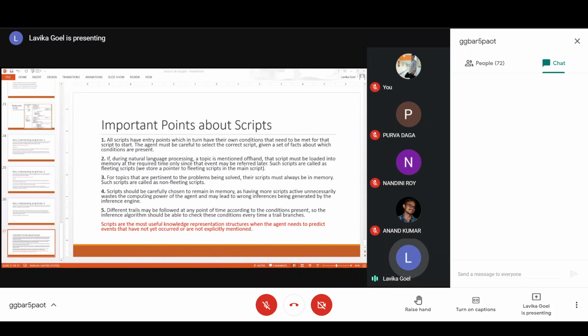So this was all about script, students, and this finishes our strong slot and filler structures. The next topic is Minimax game playing algorithm. So we'll start with that.